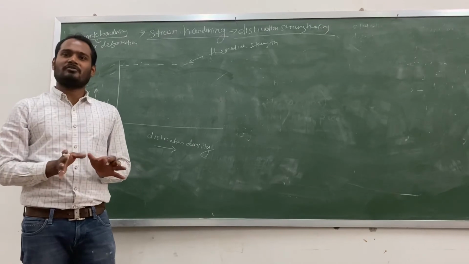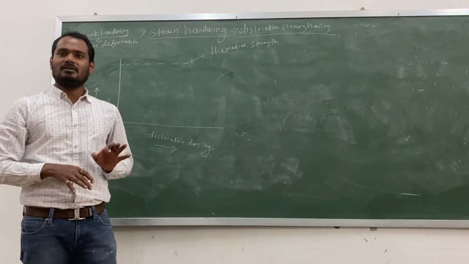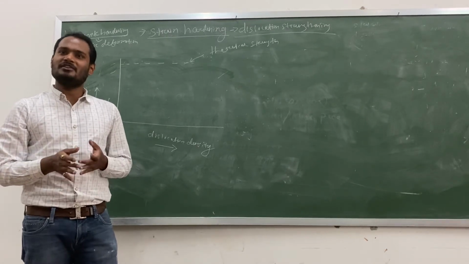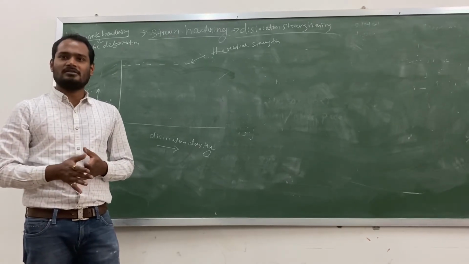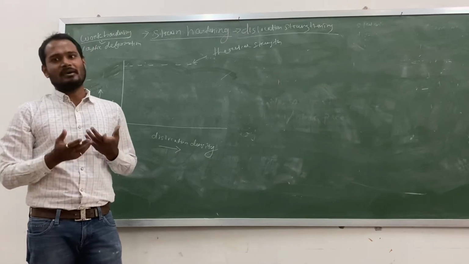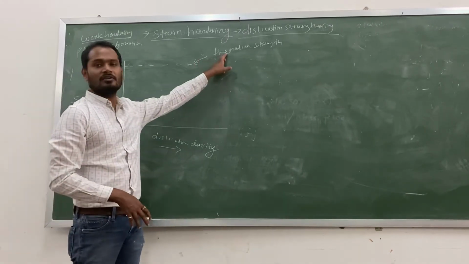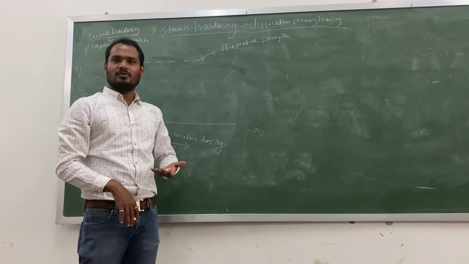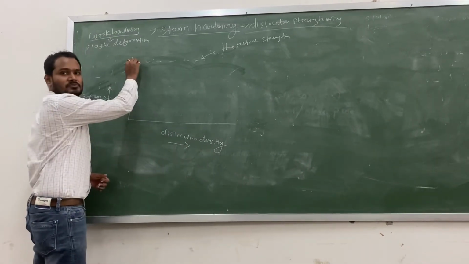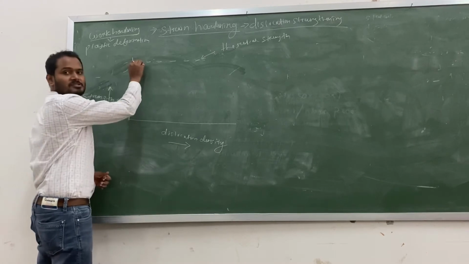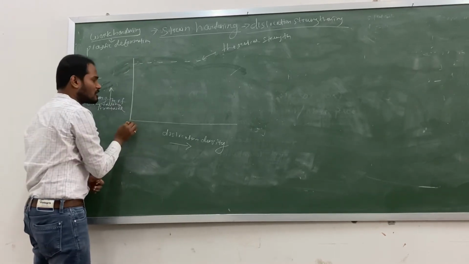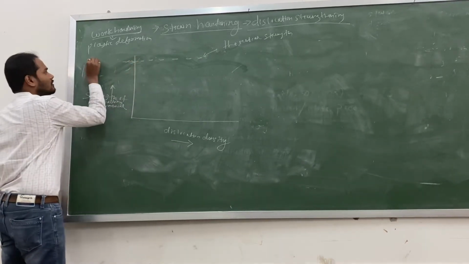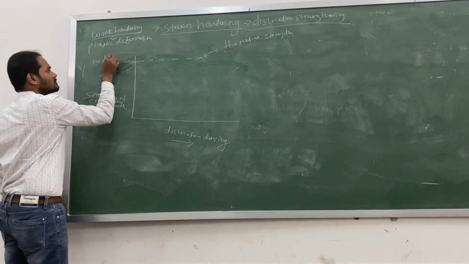Perfect crystal, you can say. A single crystal is a perfect crystal. It is free from defects. No grain boundary will be there, no dislocations will be there. Because grain boundaries and dislocations are defects, crystal defects or lattice defects, right? So obviously, if no defect, maximum strength is possible. That is theoretical strength. Some people call it theoretical cohesive strength also. So this is the maximum strength. I can say this is the strength of a single crystal. Right? That means there are no dislocations. I can write, in this condition, no dislocation.